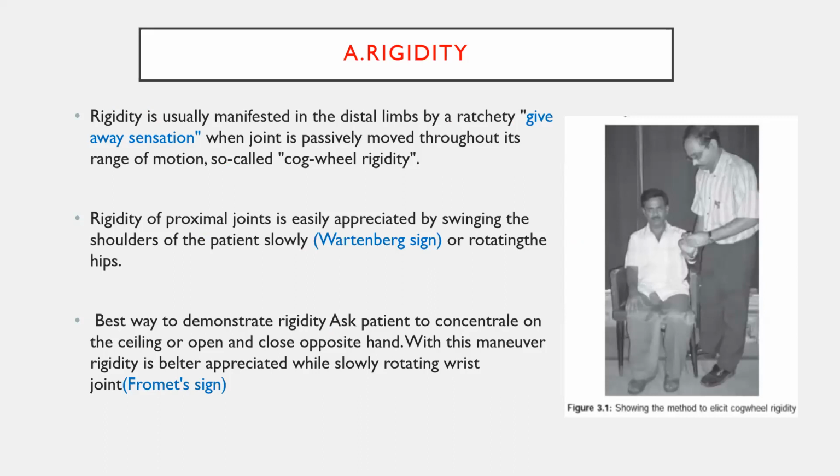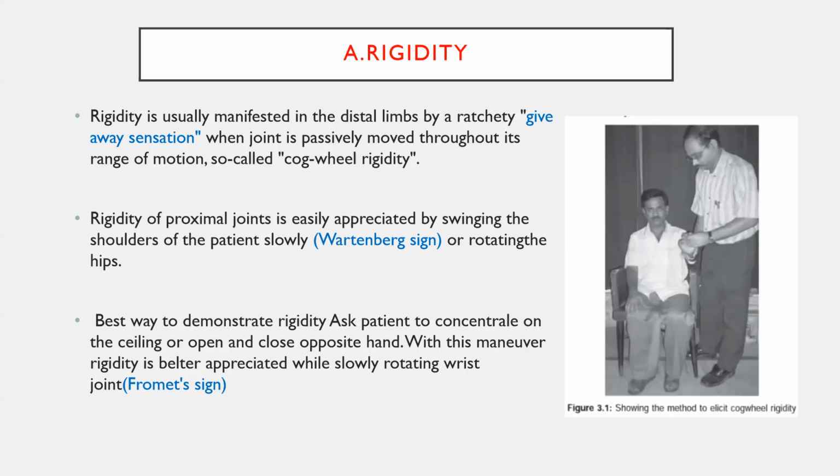And another way is, you can do the movements in the opposite limb. Just check the movement in the examining hand. In this picture, the doctor is examining the left hand rigidity. Meanwhile, you can tell the patient to do the right hand movement. So by doing the mirror movement, sometimes rigidity will increase. This is called Froment sign. If a patient has very slight or very little rigidity, you can bring out this Froment sign. So you can find out subtle rigidity findings also.